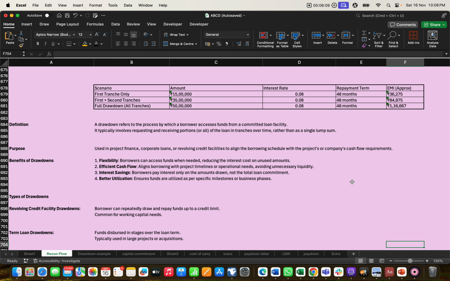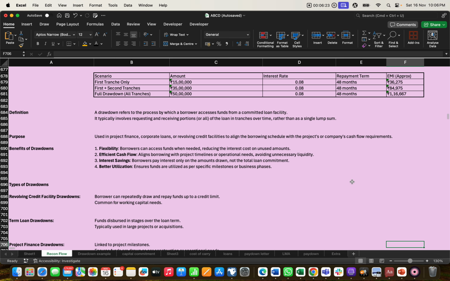So that term will also come when we do the reconciliation. On the unused amount also, the borrower has to pay fees or maybe penalties to the lender. It is also important for efficient cash flow as well.